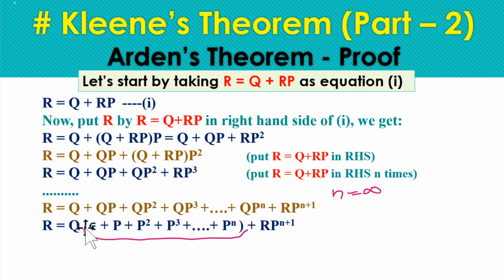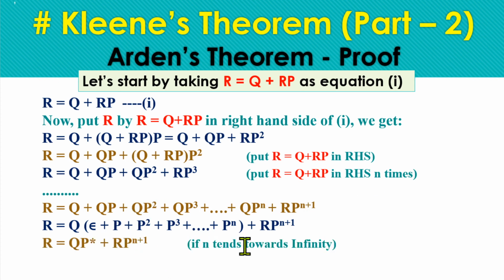So if we can say that here n tends to infinity, then we can write this as P star, because we have null and we have any number of values of p. So we can equate this equation with p star, and we can write the value as: r equals qp star plus r p n plus 1. This value comes directly here.